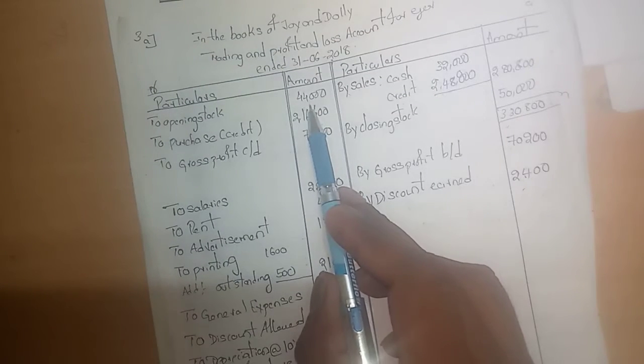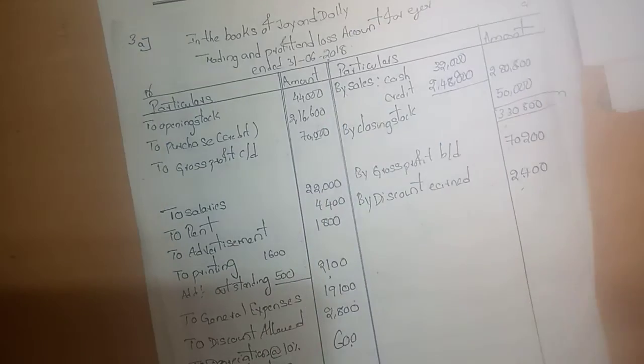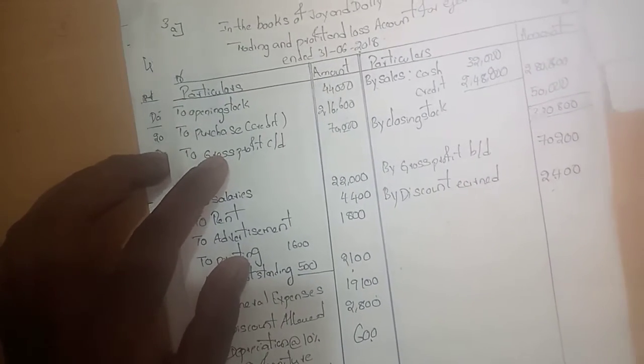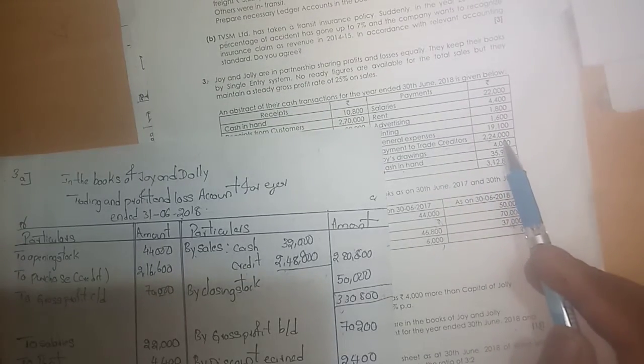Here, first of all, we are required to prepare the trading and profit and loss account statement. First of all, we calculate the opening stock 44,600, that is already given here. Now we will calculate the next item, purchases. There are no credit purchases here, only payment to the creditors and cash purchases.